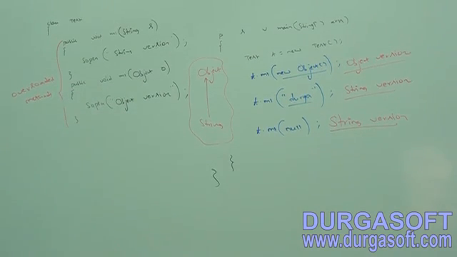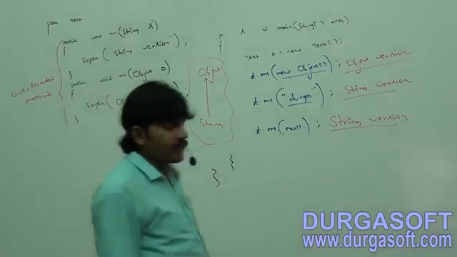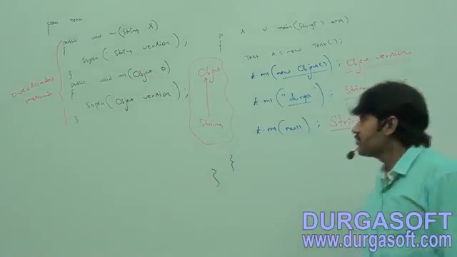Case 2. String version, public void m1 of String s. Object version, public void m1 of Object o.